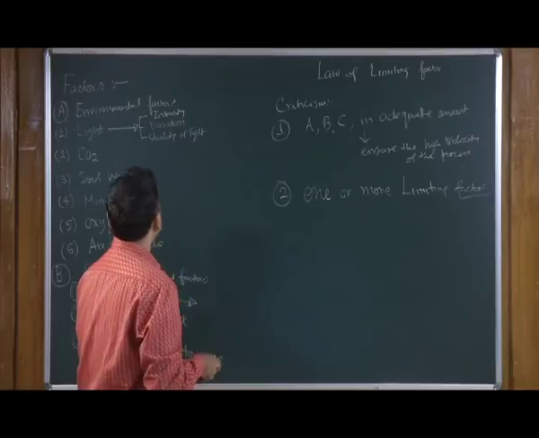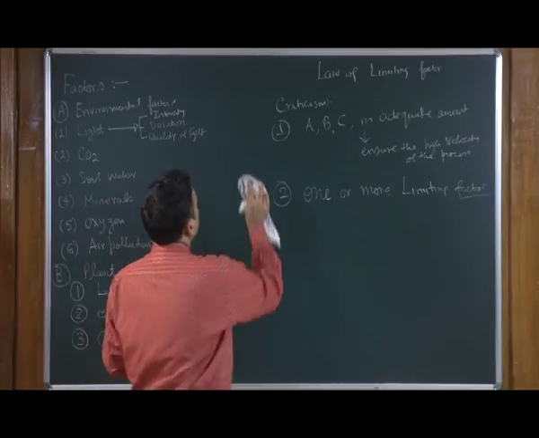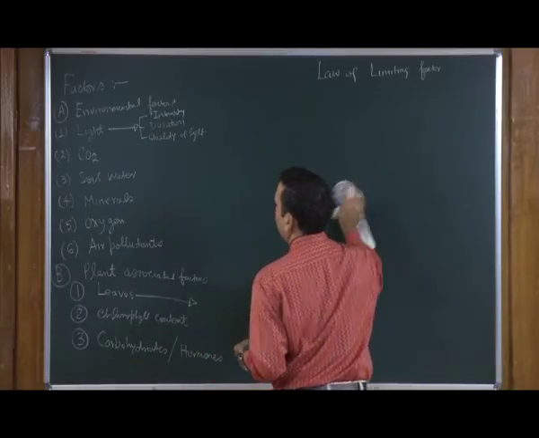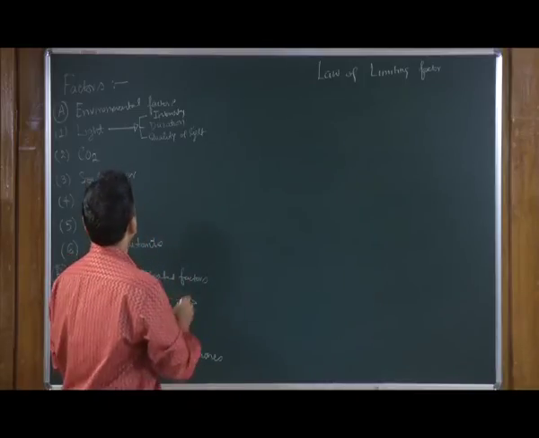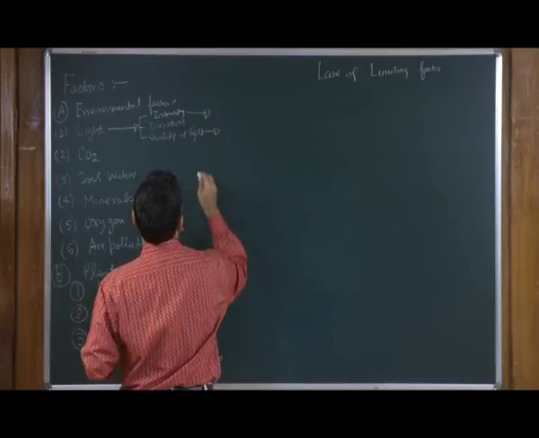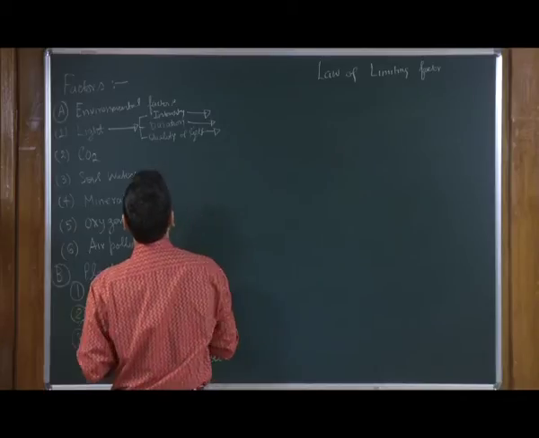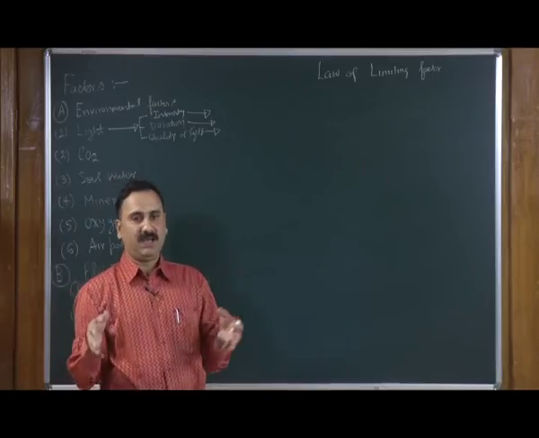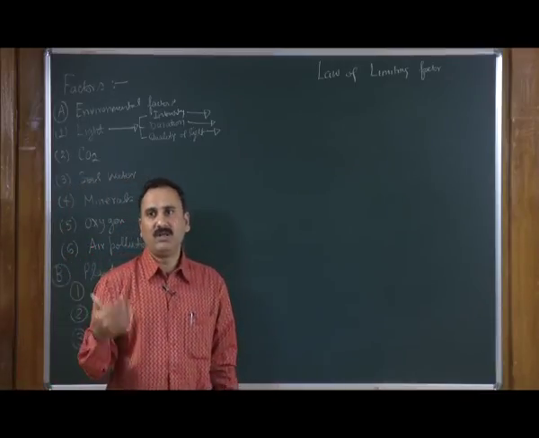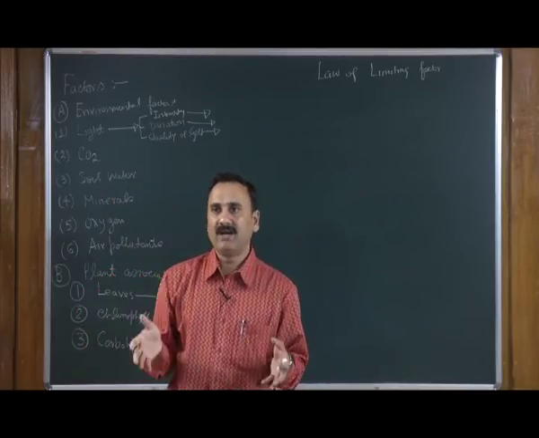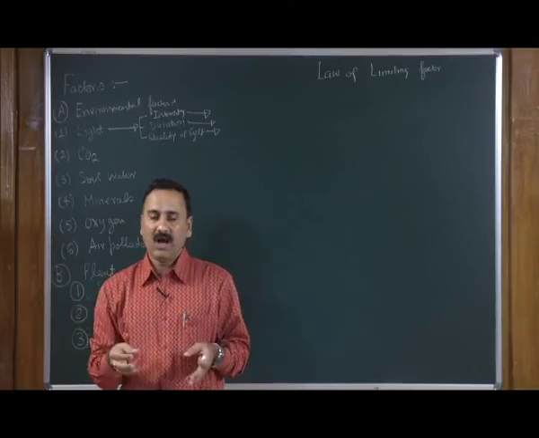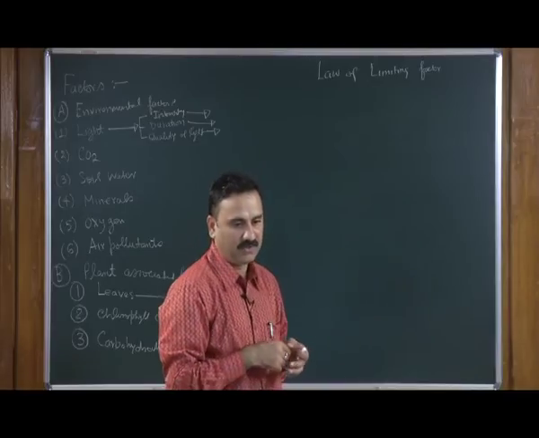Now, let us continue with our discussion about the different factors. The first factor we are going to take is light. Within light you can have three parameters: one is called intensity, the second is the quality of light, and the third is the duration of light. All these three parameters which the plant is getting are going to affect photosynthesis in a very big way.